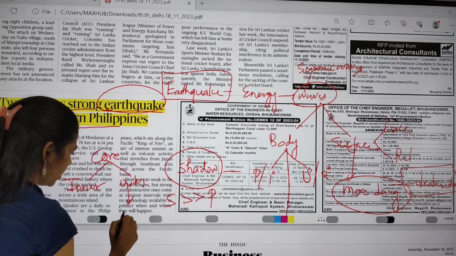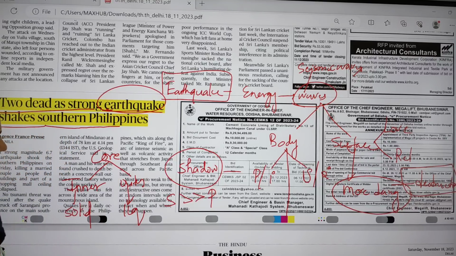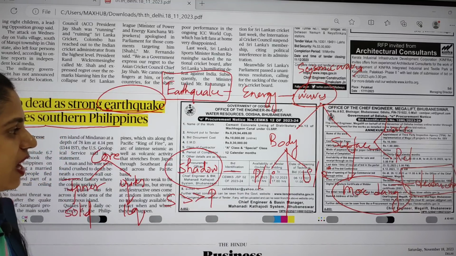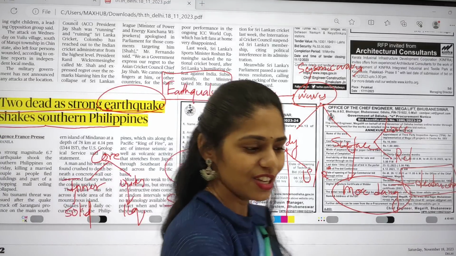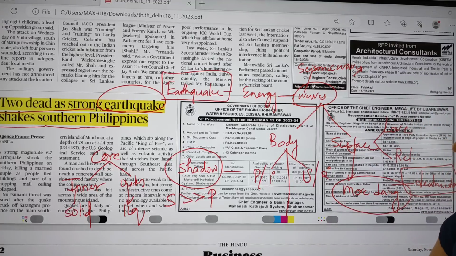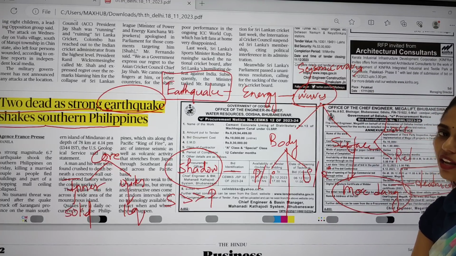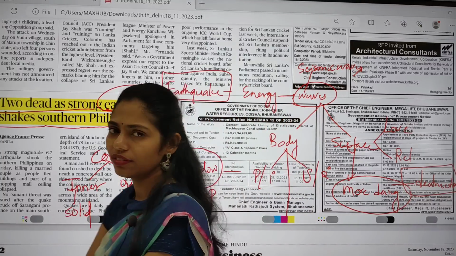So outer core is liquid in nature and inner core is solid in nature. Okay, so this is the concept. So I am saying that you have to present in flowchart manner. Even in yesterday's mains orientation class also I said about this thing, that is you have to use the flowchart.